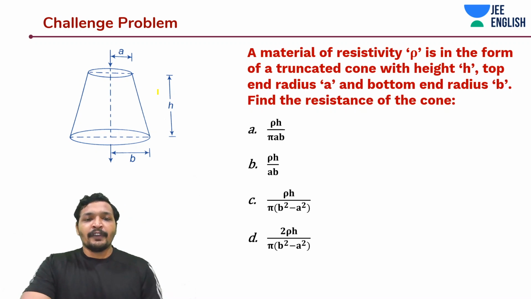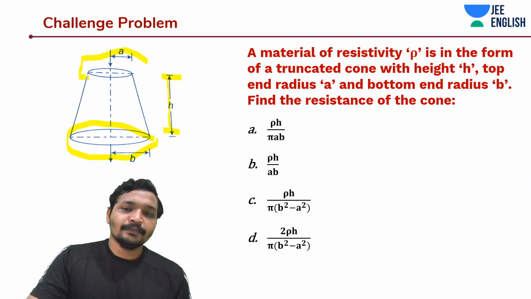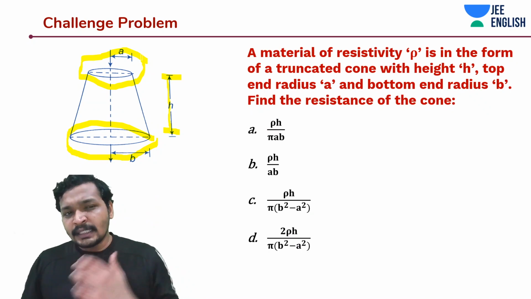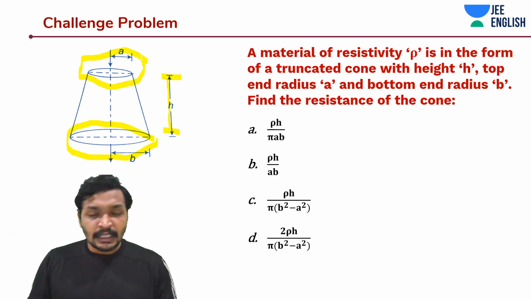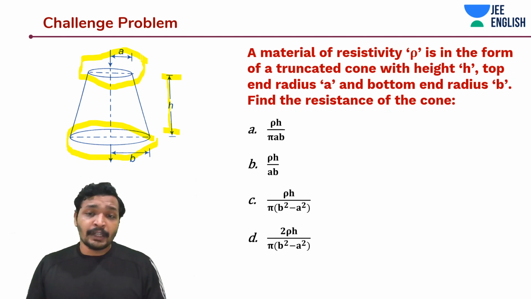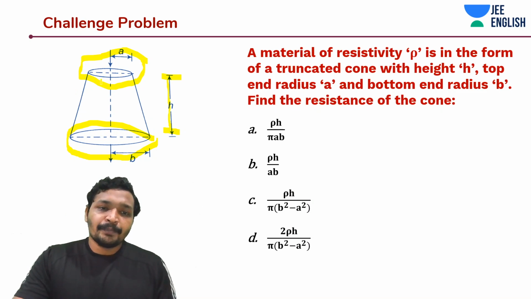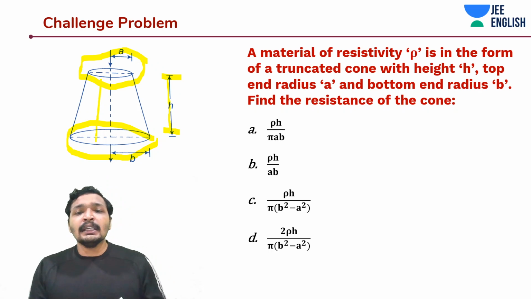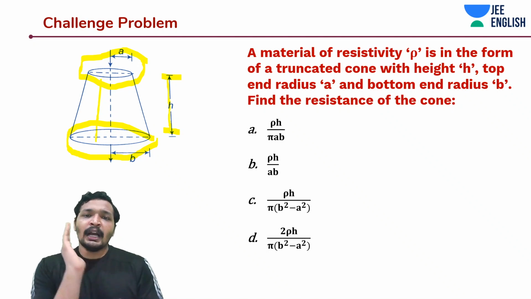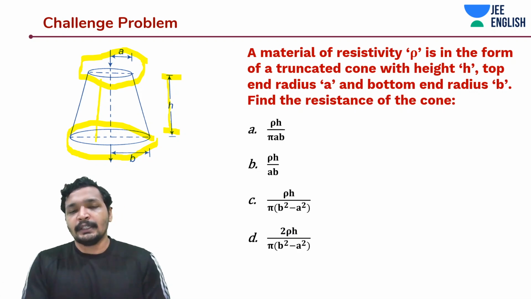This is a truncated cone or a frustum which has height h and a varying cross section, where at one end it has radius B, which is more than that of radius A. Let's say this area is varying uniformly. Generally, when it is not said that the area is varying uniformly, it becomes very tough to solve for anyone. But if it is said that the area is varying uniformly from A to B, we have to find the resistance along the height. So this is the cross-sectional area. This is going to be the height or length of the conductor.